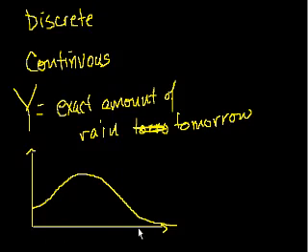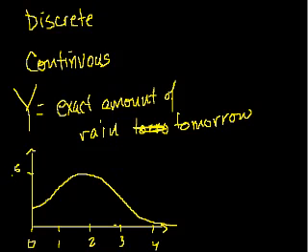So the x-axis here is the amount of rain, where this is 0 inches, this is 1 inch, this is 2 inches, this is 3 inches, 4 inches, and then this is some height. Let's say it peaks out here at, I don't know, 0.5.